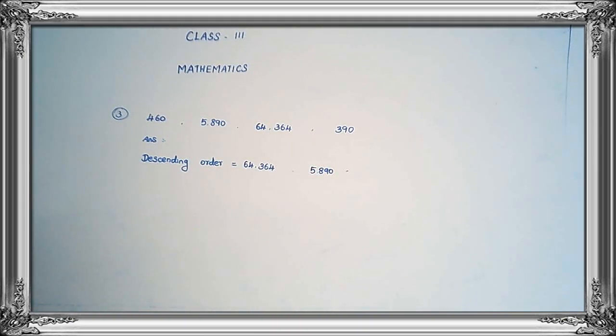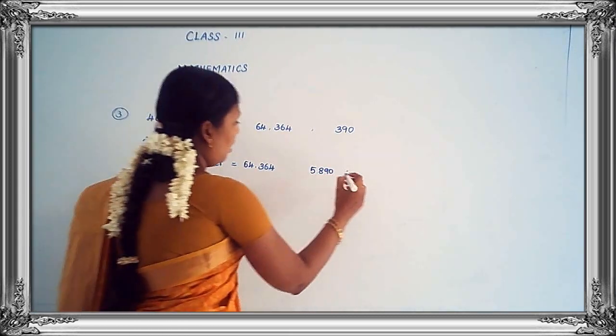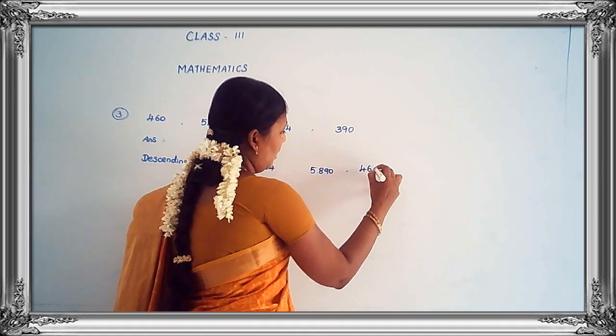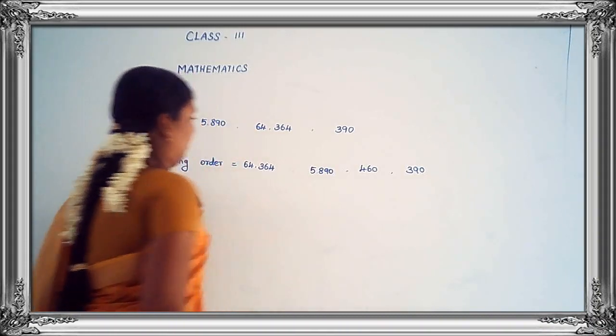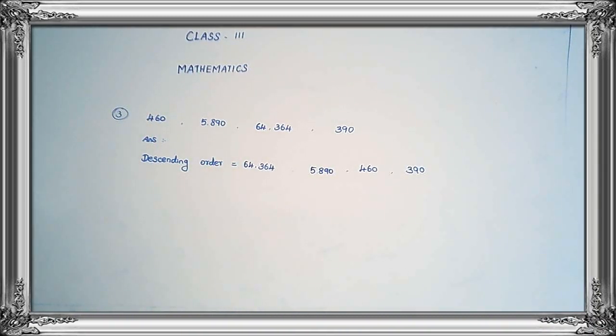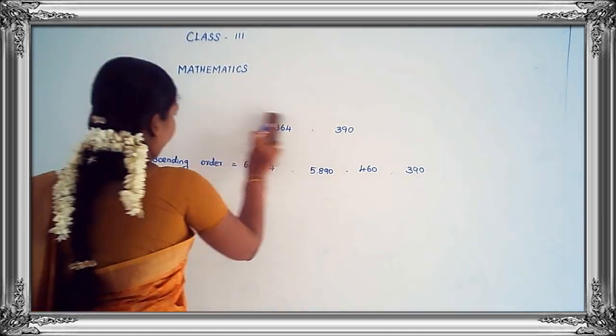Which one is greater, 400 or 300? 400. So we write here 460. Then the last remaining one, 390. Do you understand, children?